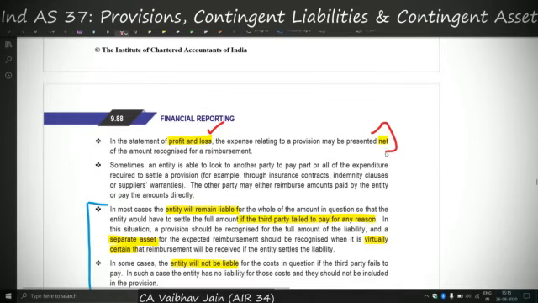But in the P&L, let's think whether the reimbursement amount is my income. It is not my income. If I show the provision in its fullest amount in my expenditure and the reimbursement in my income, it will inflate both my income and my expenditure. Therefore, we net it off so as to show the actual outflow I will have to pay out. That is the actual expenditure on warranty that the entity will incur.